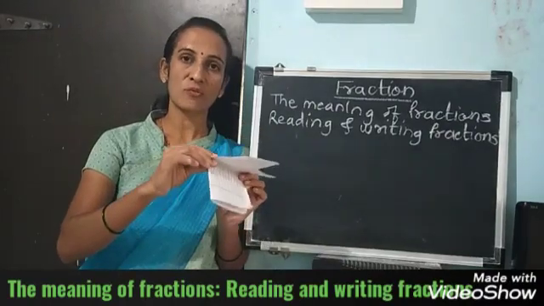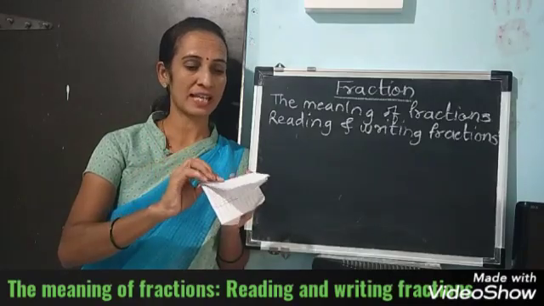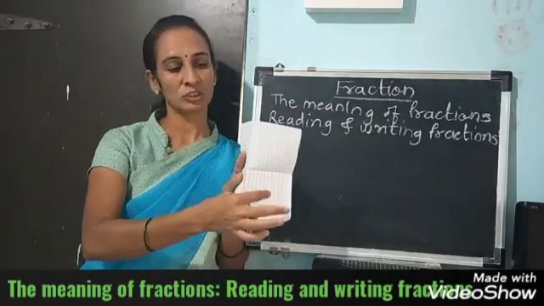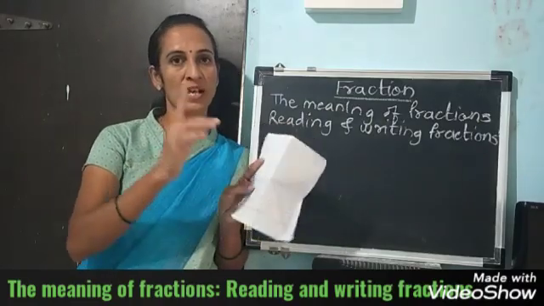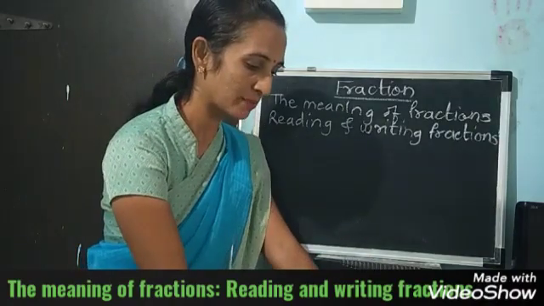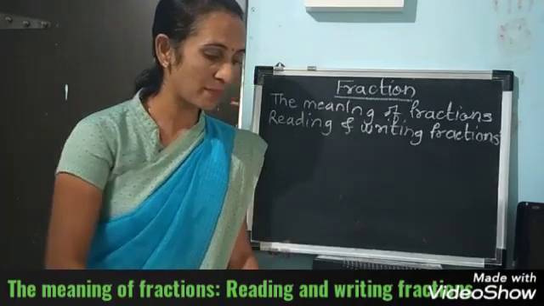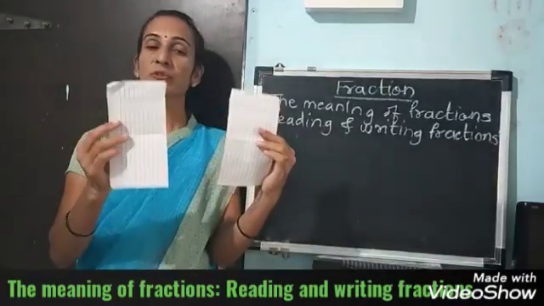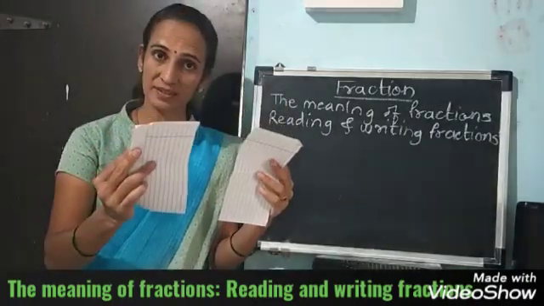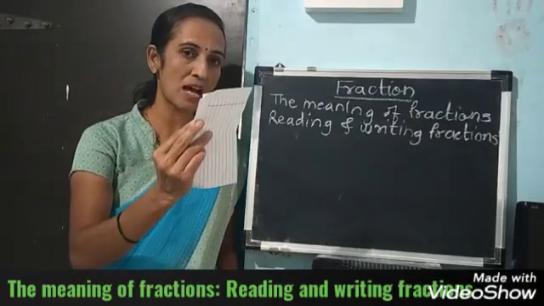Suppose again I fold it. Then how many parts will be there? Just see. Here 1, 2, 3, 4. I will cut it and show you. See, when I have cut one page, how many parts are there? 2 parts. 2 equal parts of the figure, that is called a half. The one part is called a half.